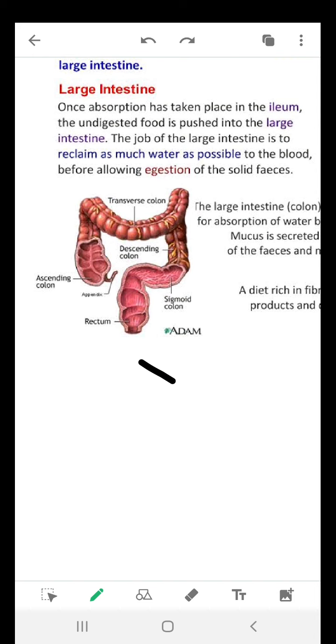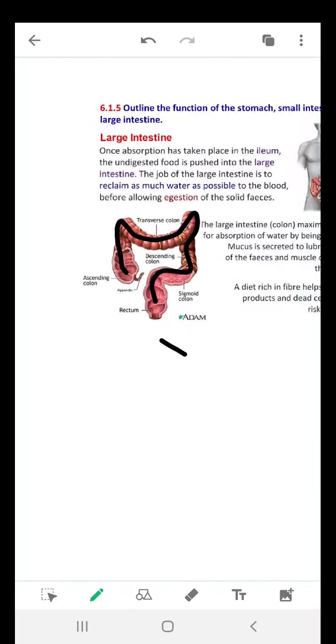अब ये क्या करेगा? That food will move through this large intestine and this will come into the rectum. When the food will be moving, जब फूड मूव कर रहा होगा, the water will be reabsorbed by the large intestine and it will be stored in the rectum. रेक्टम में स्टोर रहेगा until or unless your brain sends a signal, and once the signal comes, the body ejects the remaining useless part of the food out of the body. This is the whole process of digestion.